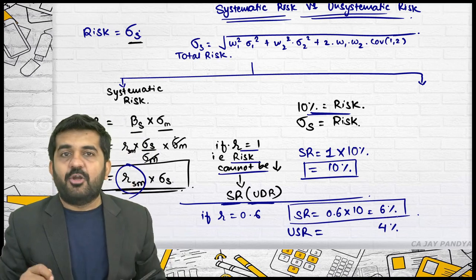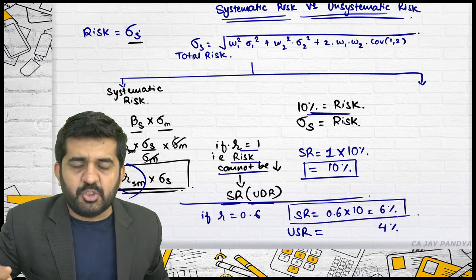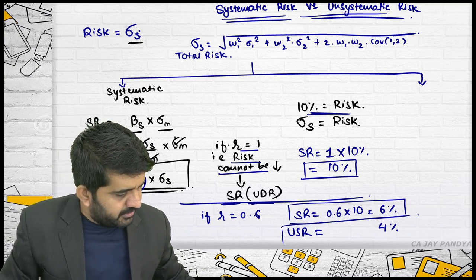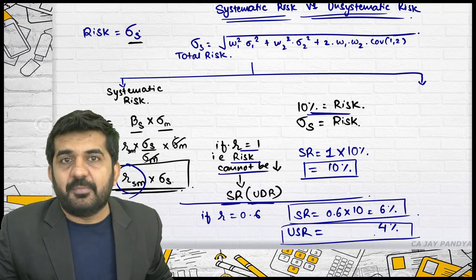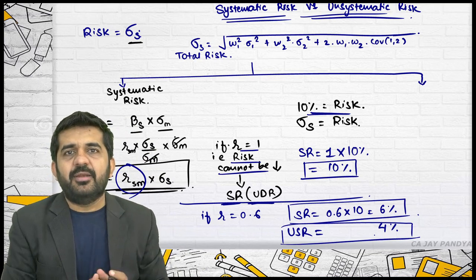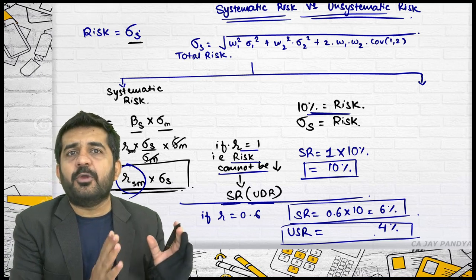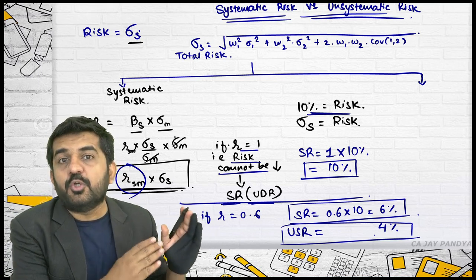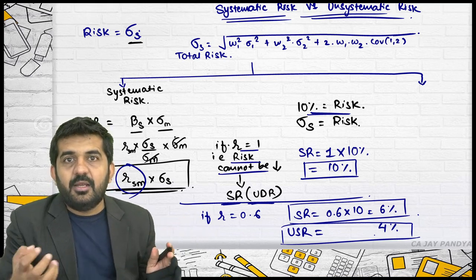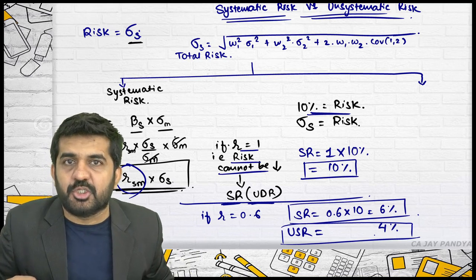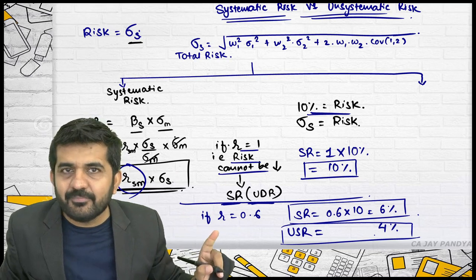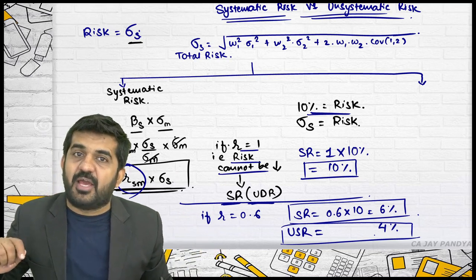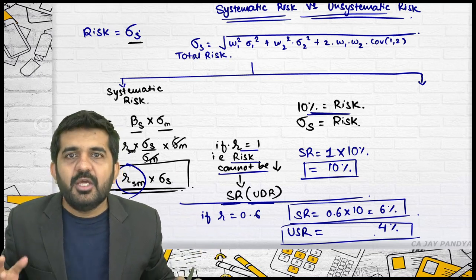0.6% cannot be reduced through diversification, so it is a systematic risk. This can be reduced through diversification, so it is an unsystematic risk. Is it alright? Try to understand. The higher the positive correlation between two variables, the lesser is the risk reduction through diversification. Say the highest correlation is 1. Then the risk reduction of diversification will be 0.